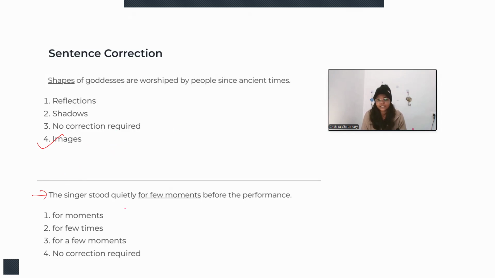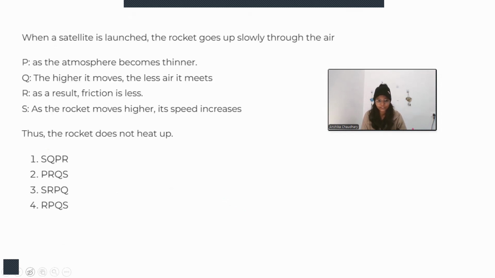The next is: the singer stood quietly for few moments before the performance. The singer stood quietly for a few moments, right? For a few moments will be the correct answer. "For few moments" is not grammatically correct here. It is for a few moments, only some seconds, to make himself calm, to take deep breaths, before the performance. Let's move on to the next question.